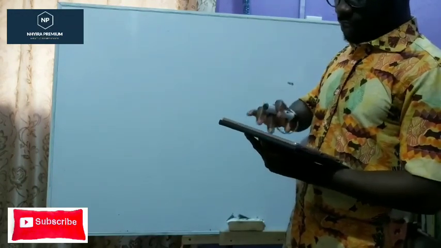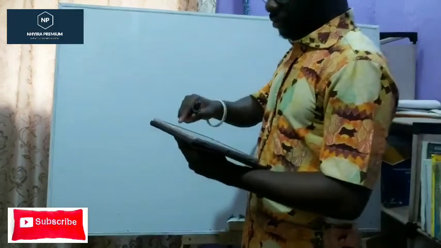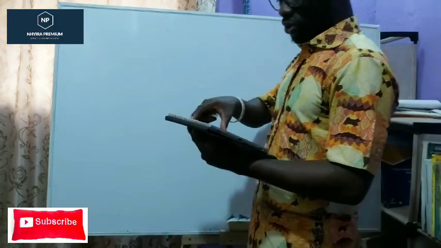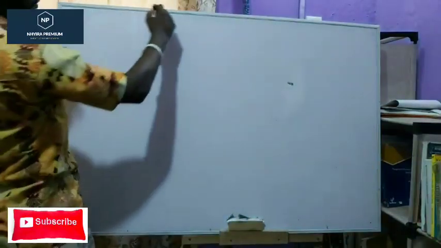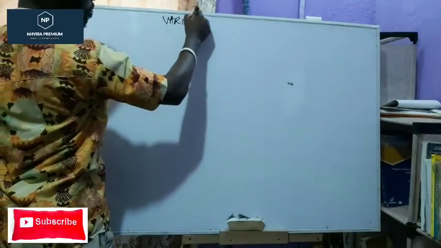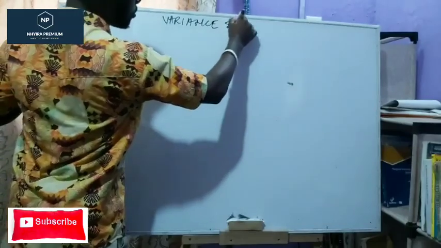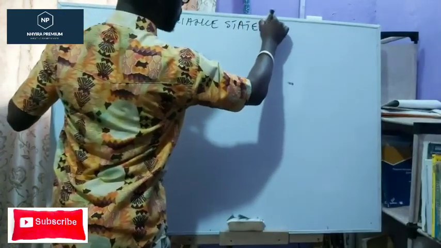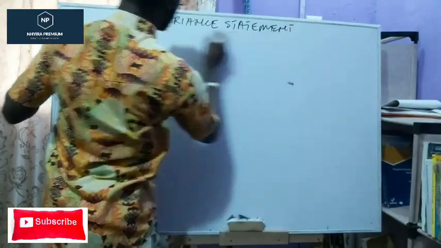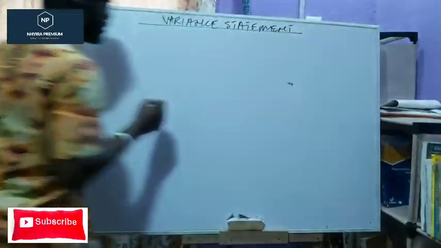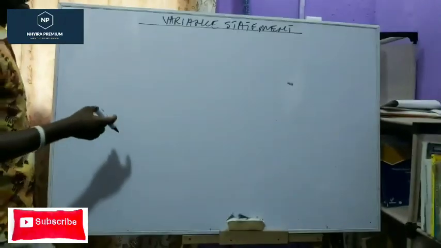All right, so let's see what we got here. Took my image, so I'm going to be using that here. So the variance statement. How do we go about with the variance statement?